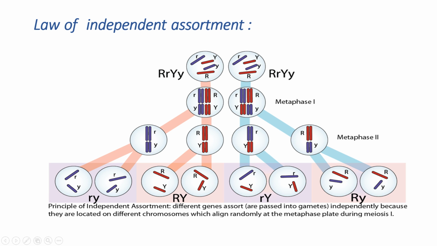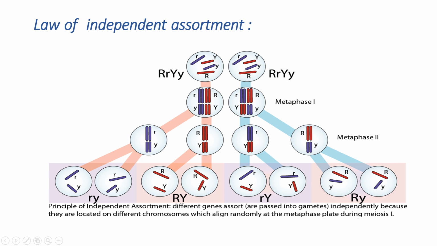He got some plants with pure round and yellow, meaning pure dominant characters, and pure recessive characters like wrinkled and green, and some with wrinkled and yellow, meaning recessive and dominant, and another with round and green, which shows round seeds with green color. So that was the next generation result he got when he crossed two hybrids which came from the pure breeds.